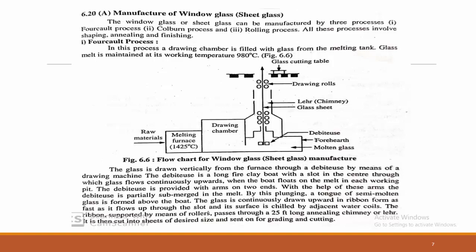Once the liquid glass flows continuously upward in the form of a ribbon, it goes through the drawing rollers and the water chillers. After the chillers, at the top there is a glass cutting table, where cutting is possible as per the required size. It passes through a 25 feet long annealing chimney and is cut into pieces, where the desired shape can be obtained, and further this shaped glass is sent toward grading and finishing. So with this, the window glass can be prepared.